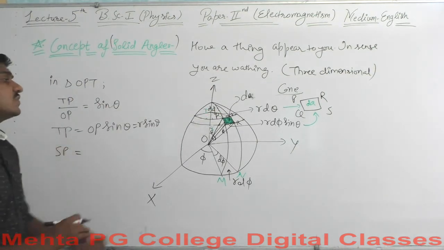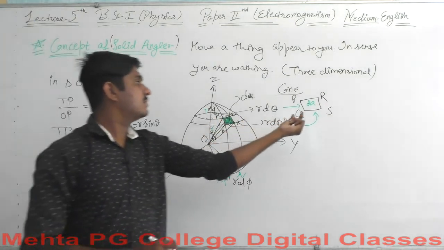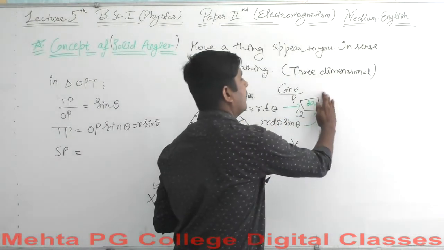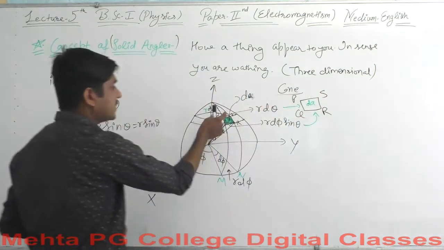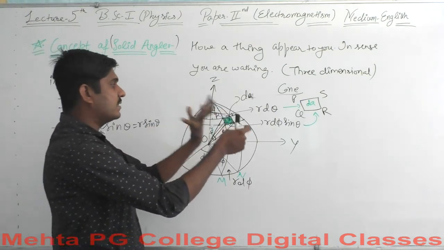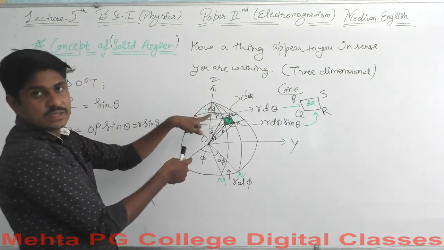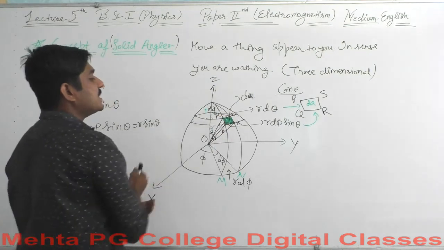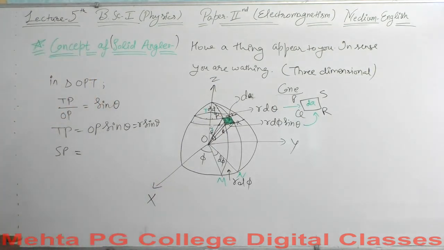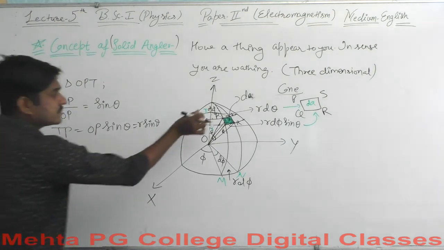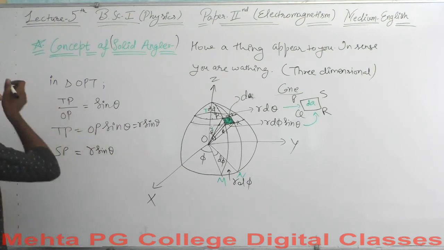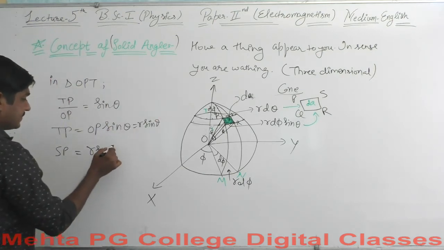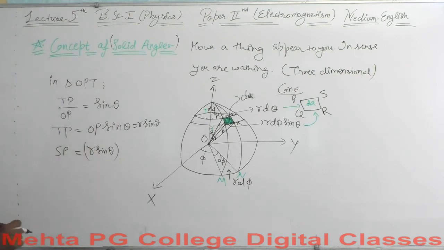So what will be the value of SP here? SP is again, the angle is d phi. So the value of SP will be equal to R sin of theta, the length TP, multiplied with the angle, you say d phi. R sin of theta d phi.